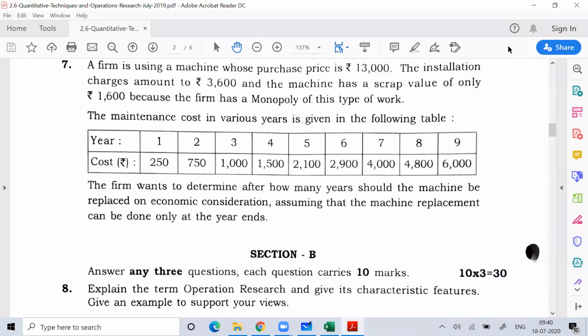So this is the question which we'll do. Everyone please write down this question.